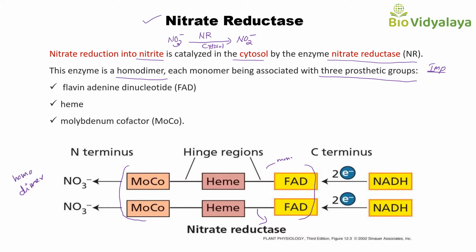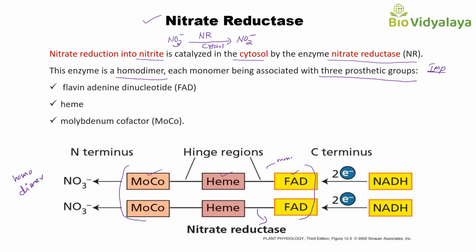Each monomer is associated with three prosthetic groups. First one is FAD, which means flavin adenine dinucleotide. Second is heme and third is molybdenum cofactor.